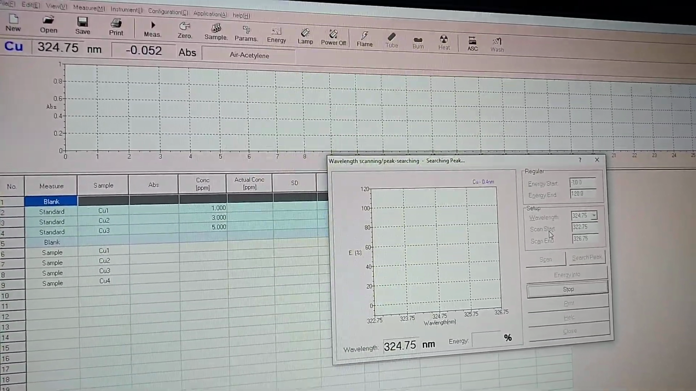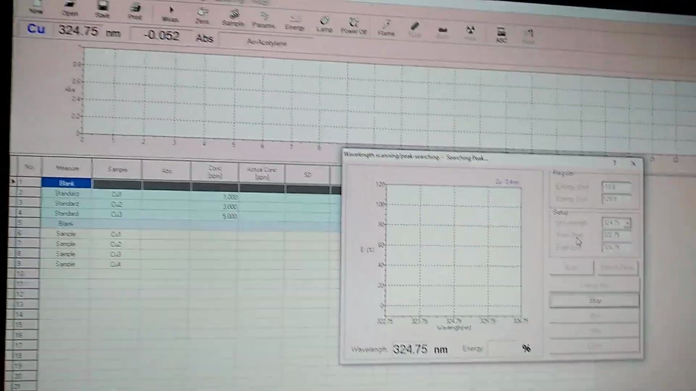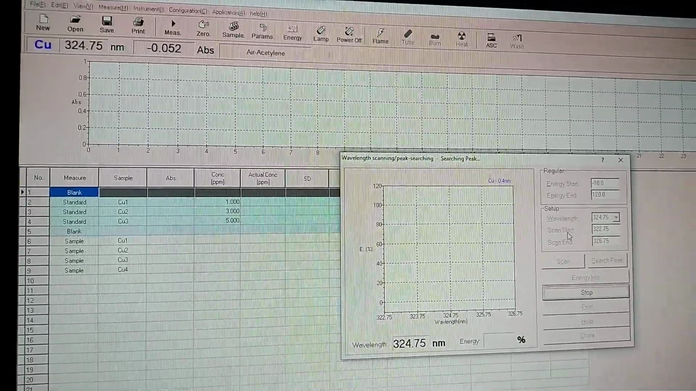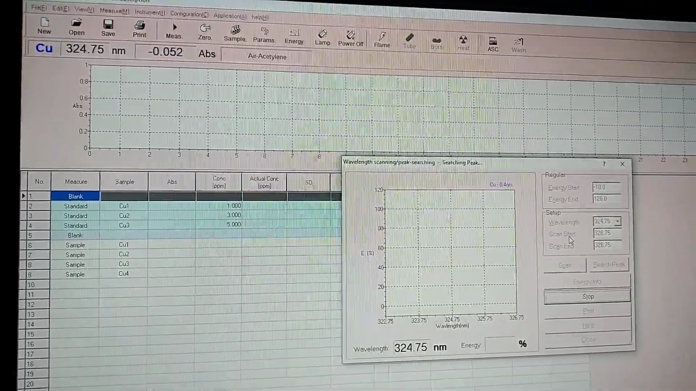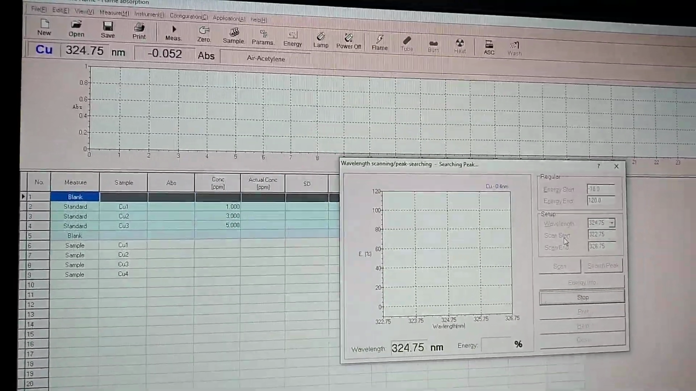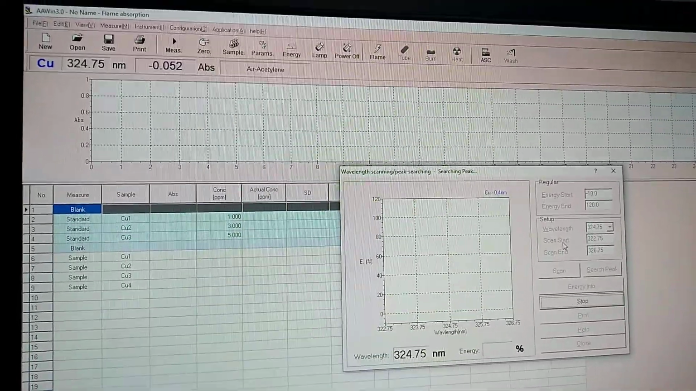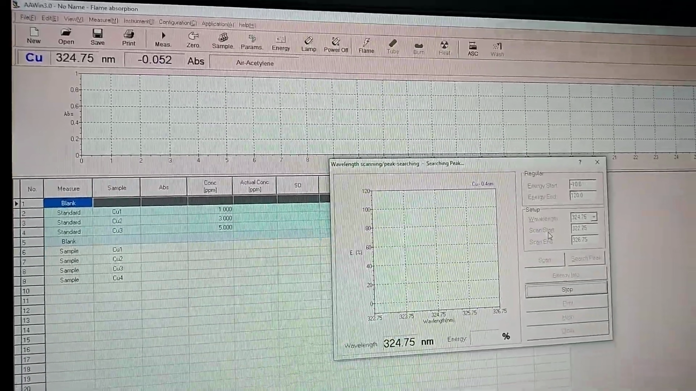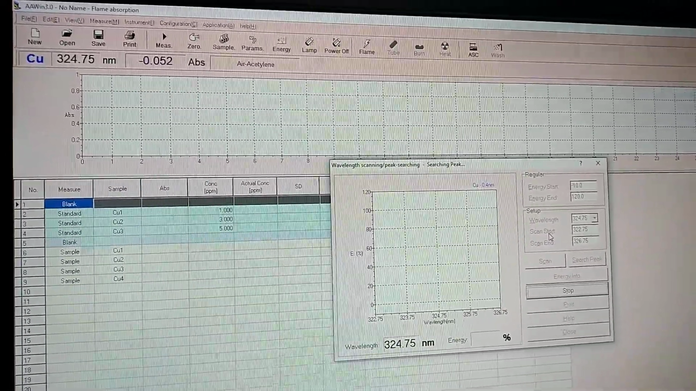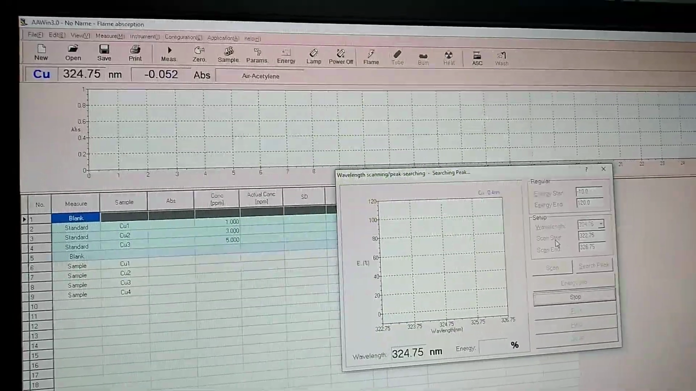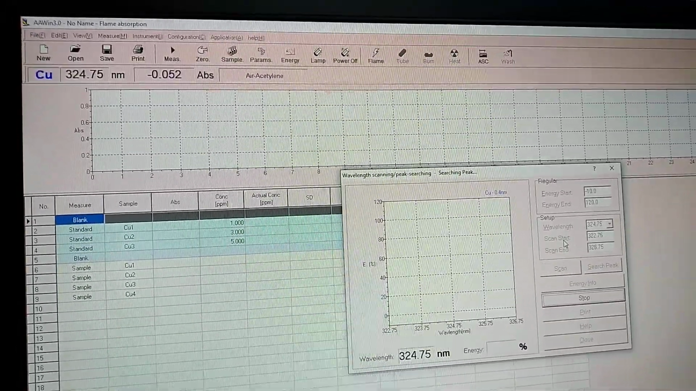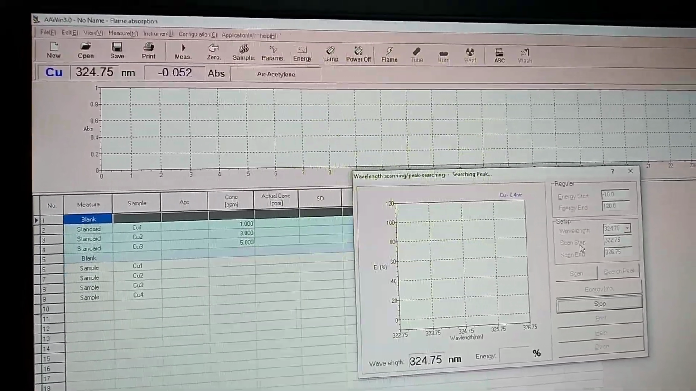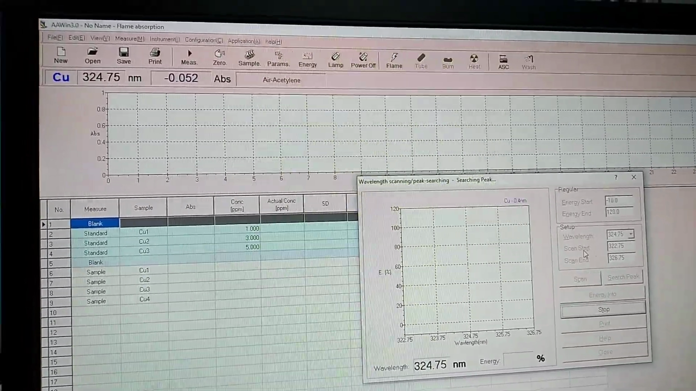Now the software will search for the copper peak, that is 324.75, and it will show the sharp peak at the exact wavelength. It will take around 1 minute. This software is also user friendly, that you can use it just by reading the manual only, so there will be no problem.